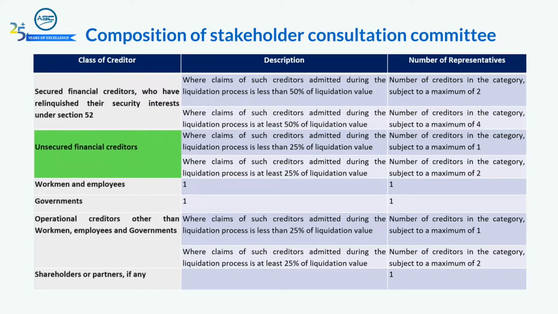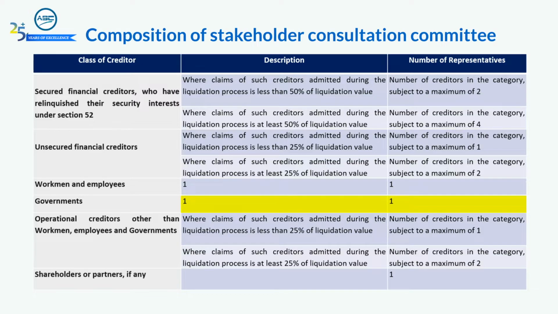For unsecured financial creditors, if the admitted claim amount is less than 25% of the liquidation value, then maximum one representative is to be appointed. If the admitted claim amount is at least 25% of the liquidation value, then maximum two representatives are to be appointed. For employee and workmen, one representative is to be appointed. For government, one representative is to be appointed.